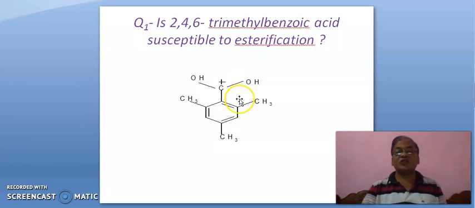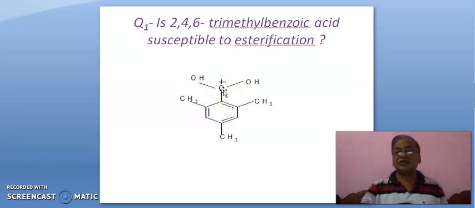Okay? So, when H+ comes in contact with carboxylic acid, you will get such species. Now, of course, it is sp2 hybridized, it is carbocation.